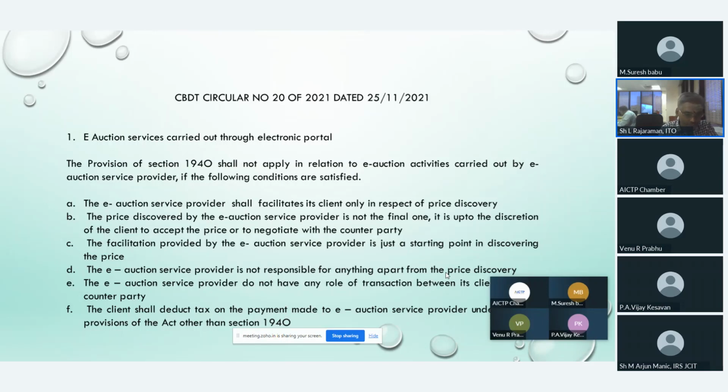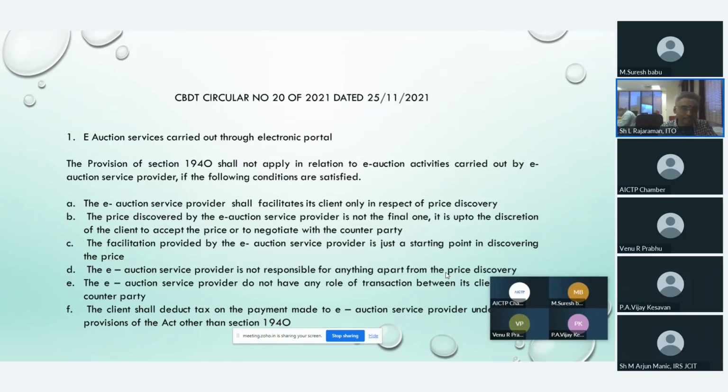The next condition is that the e-auction service provider is not responsible for anything apart from the price discovery. Next, the e-auction service provider does not have any role in the transaction between its client and the counterparty. The last one is that the client shall deduct tax on the payment made to the e-auction service provider under the relevant provisions of the Act other than Section 194O.